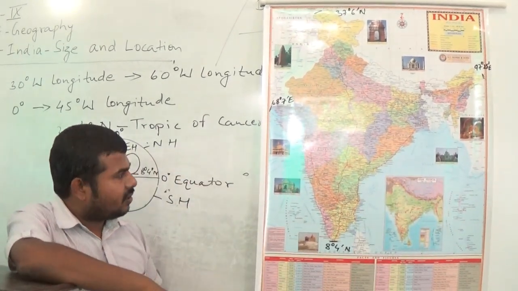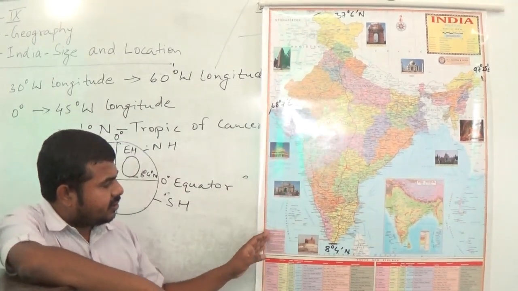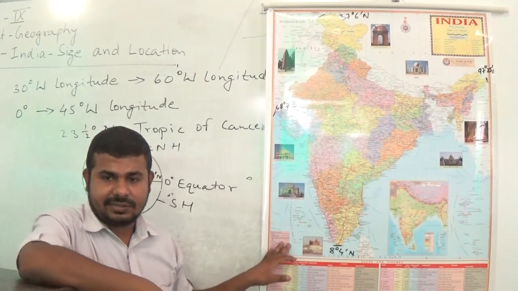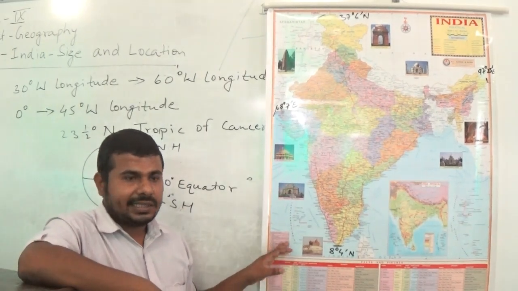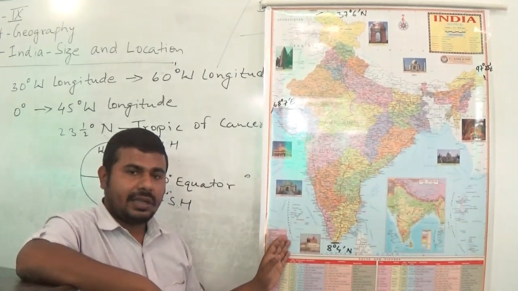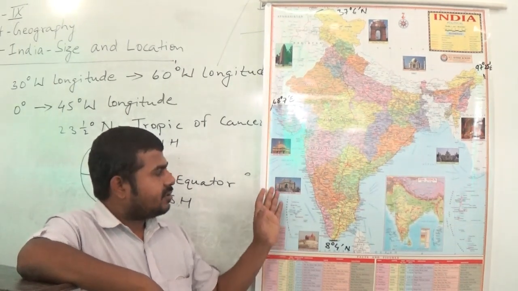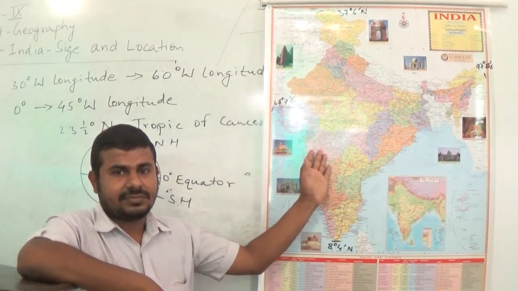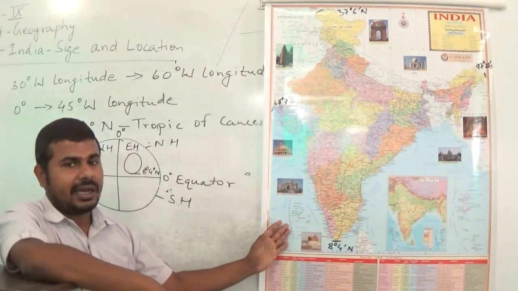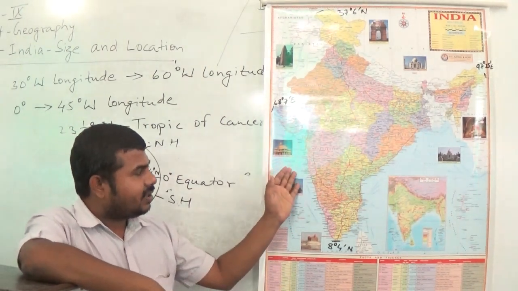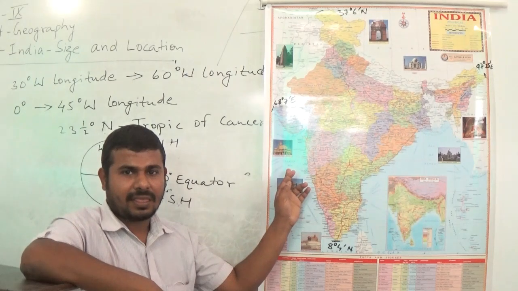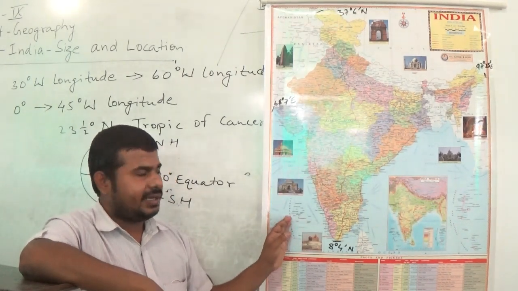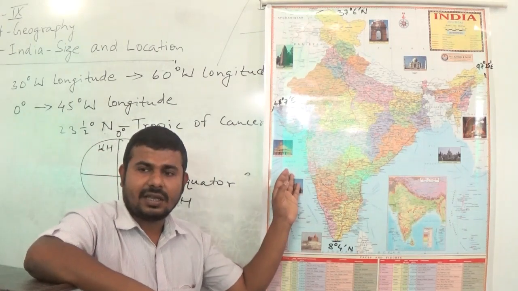Now let us have a look at the next group of islands, which is the Lakshadweep Islands. The Lakshadweep Islands lie to the southwest of the mainland and this island group lies in the Arabian Sea.